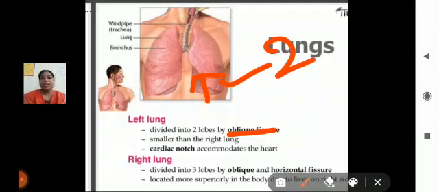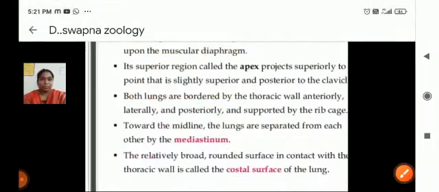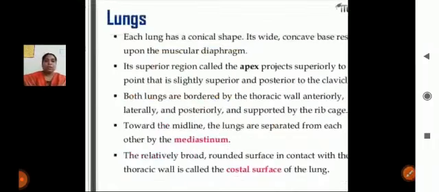And now the right side of the lung. The right lung has a 3-lobed structure, and these 5 lobes are attached with the trachea, connected through the primary bronchus to the tertiary bronchus to the alveoli. The lung is conical in shape, and it has a muscular diaphragm, with muscular function also.